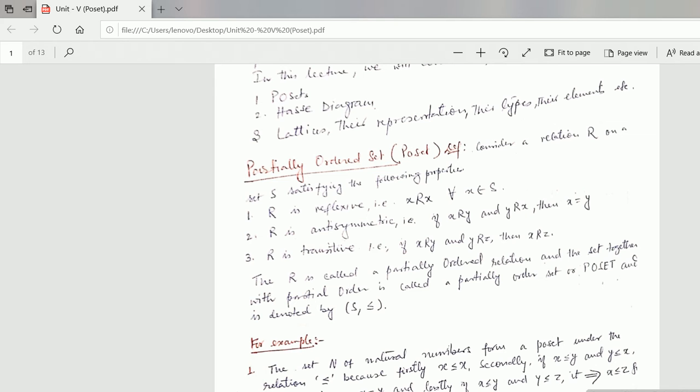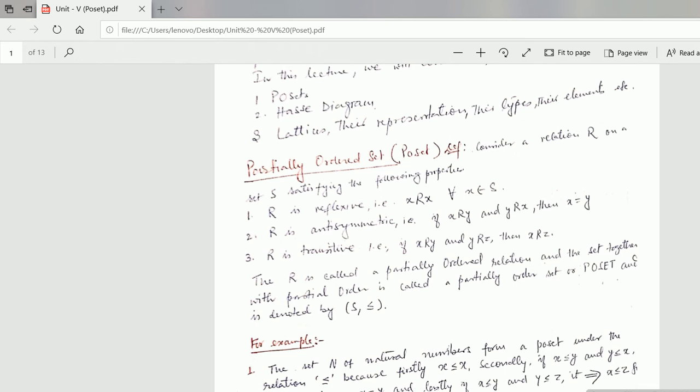A relation R on a set A is called a partial ordering or partial order relation if it is reflexive, antisymmetric, and transitive. A set S together with a partial ordering R is called a partially ordered set or poset. The poset is denoted by (S, R). In the bracket, you should write S and R.